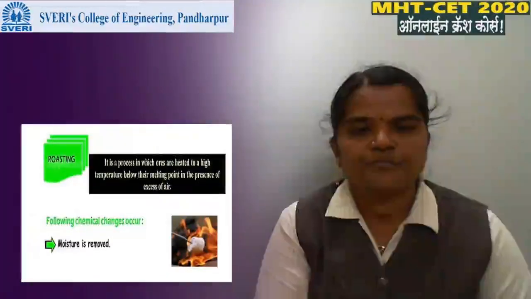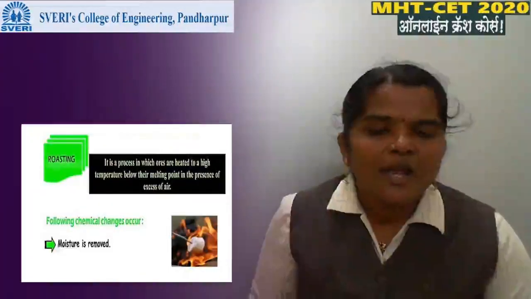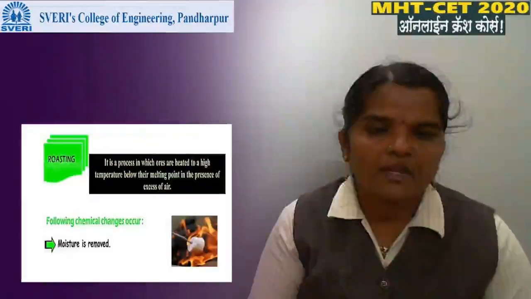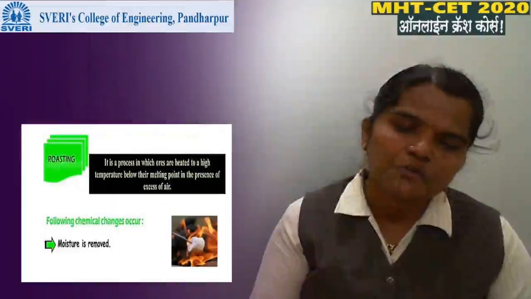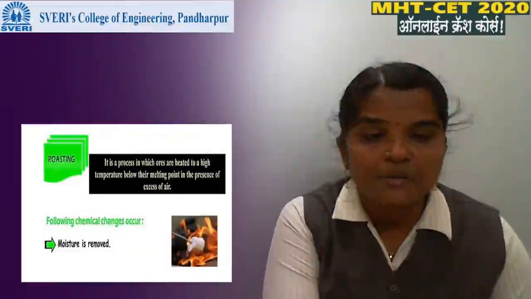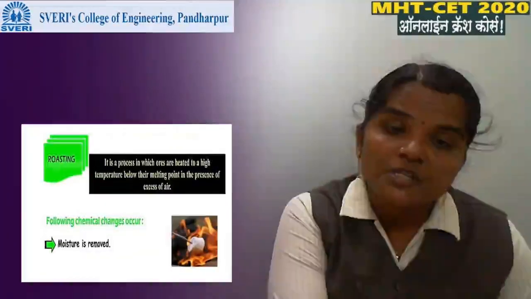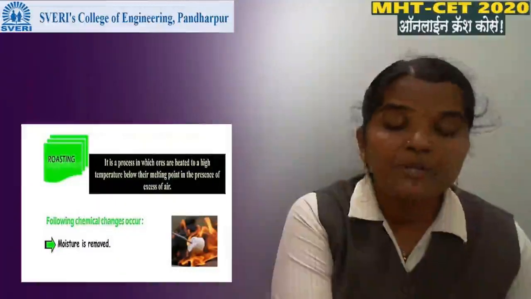Next, roasting. In the process of roasting, heating is carried out in presence of air or in excess of air. In this process also moisture gets removed, but this process is carried out in presence of air. In this process also the ore is heated, but below its melting point, means we should not melt the metal.